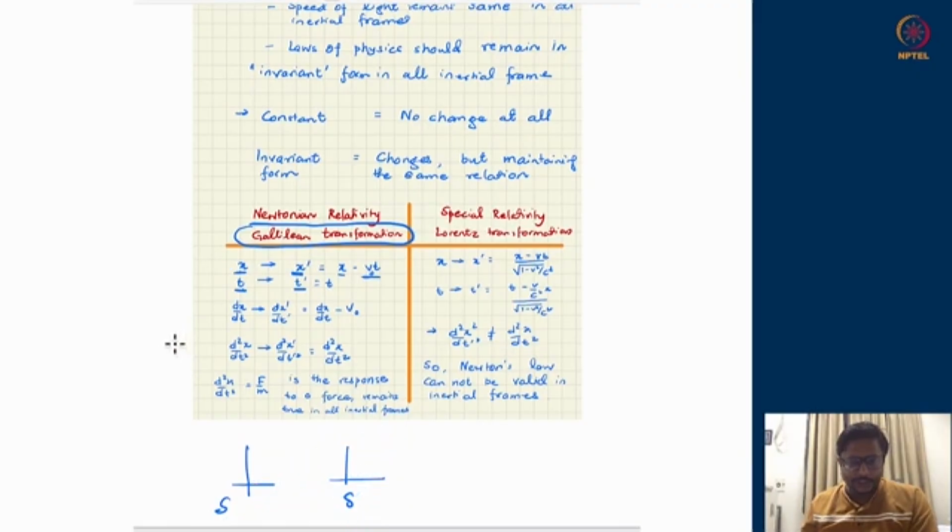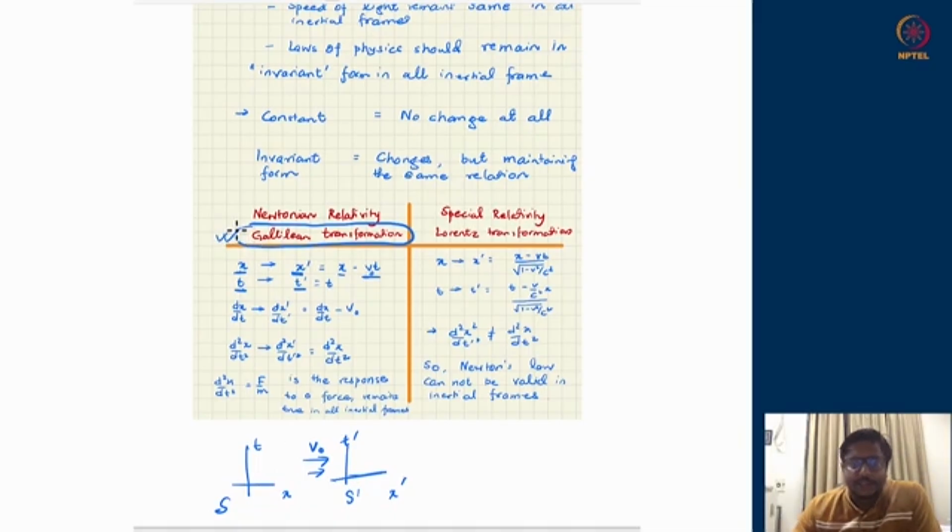So let us say this, between this S and S prime, which is having coordinate x prime, this is t and this is t prime. So this is moving with respect to the first inertial frame with velocity v naught. Now the time remains the same. The time flows in the same fashion across these two inertial frames, which is what Galilean transformation assumes.